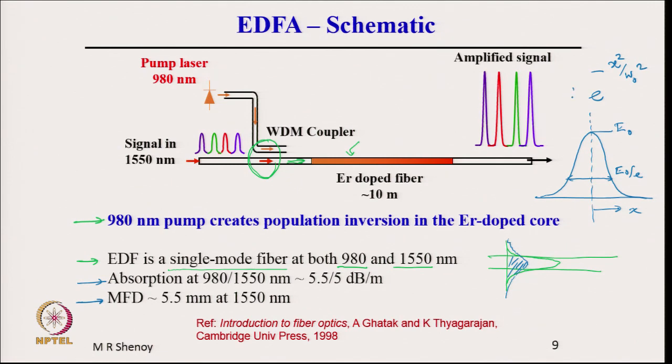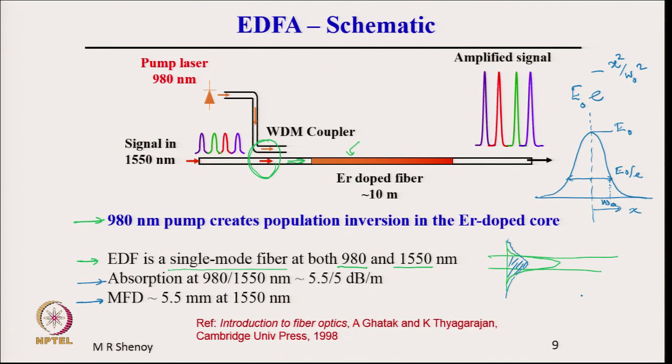That is why the amplitude: if you have an amplitude represented like this, E 0 into e power minus x square by w 0 square, then at x equal to w 0, the amplitude drops down to 1 by e.